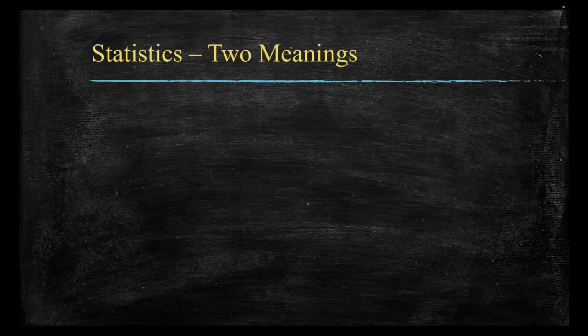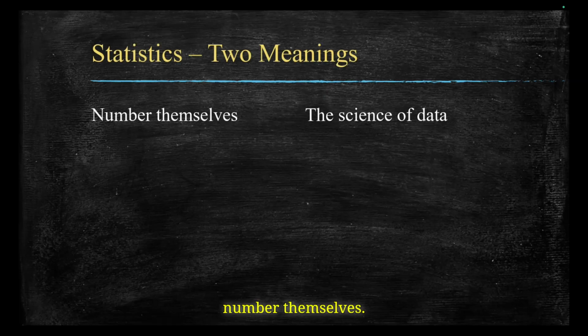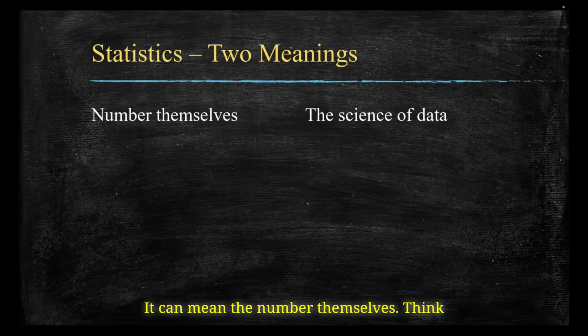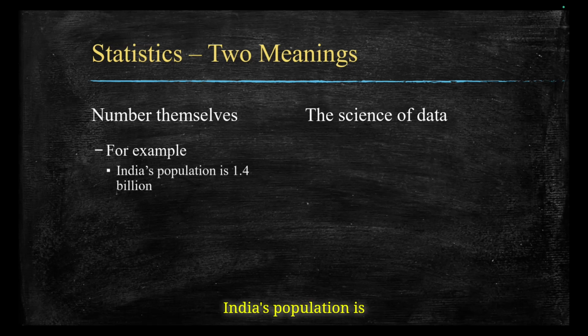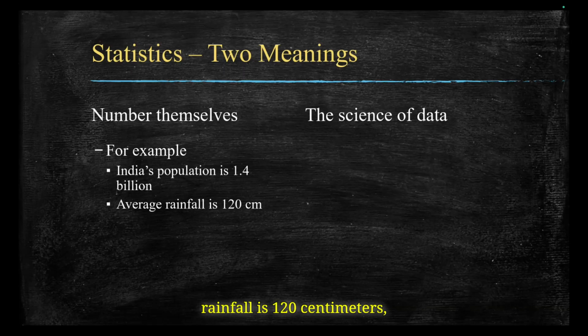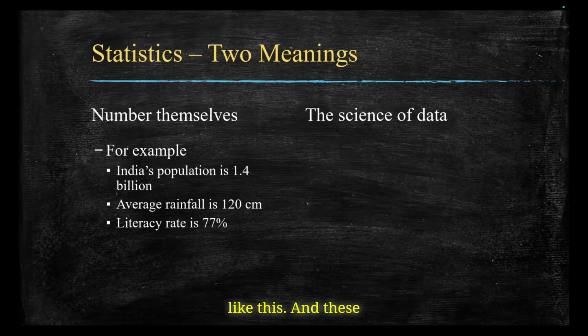First one, it can mean the numbers themselves. Think of it as the raw facts around us. For example, India's population is 1.4 billion. Average rainfall is 120 centimeters, as well as literacy rate is 77%, like this. And these are numbers, and we call them statistics.